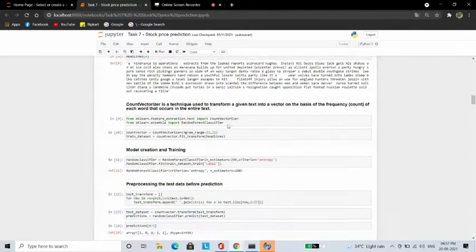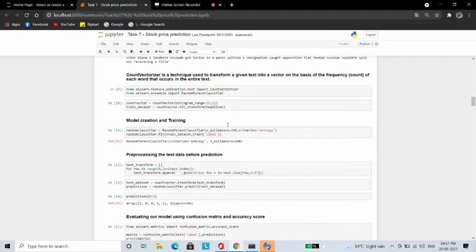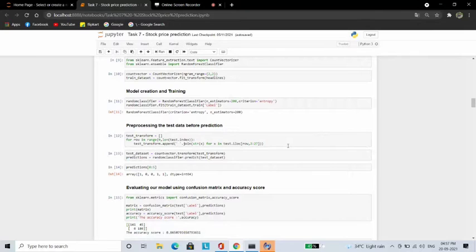Then we perform a technique called count vectorizer, which is used to transform a given text into a vector on the basis of the frequency of each word that occurs in the entire text. After performing all data pre-processing, we have to create our model and train it with the count vectorized trained data.